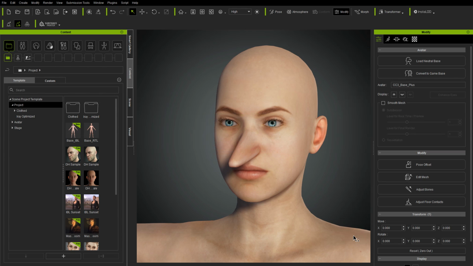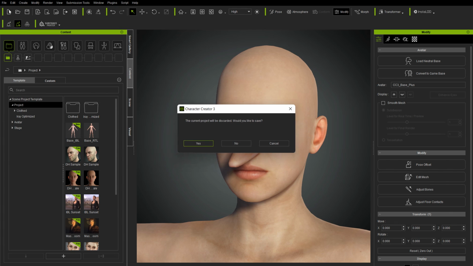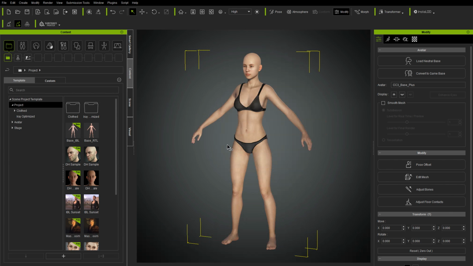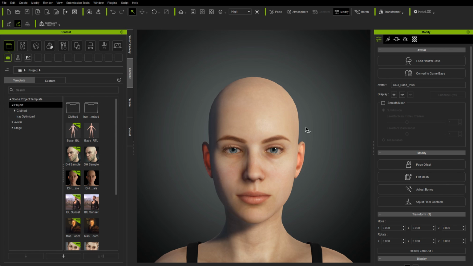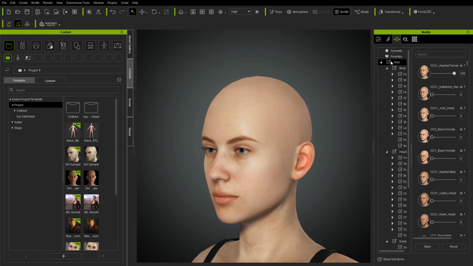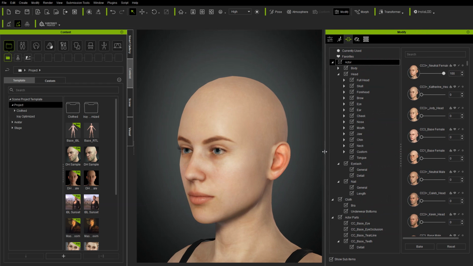So basically we just went with the defaults there. Now what I'm going to do is go ahead and go back and load the default girl again. Or any character you could load. Zoom in on the head, turn a little bit so we have a slight profile, and then I'm going to go into my morph list, and I don't want to look in the body, I want to look under head. Let's pull this out a little bit so we can see it better.